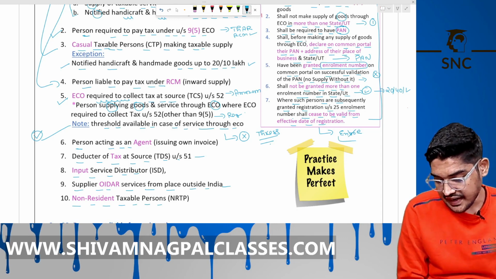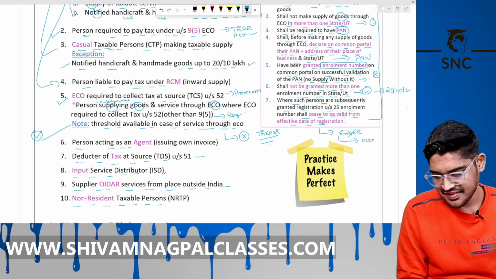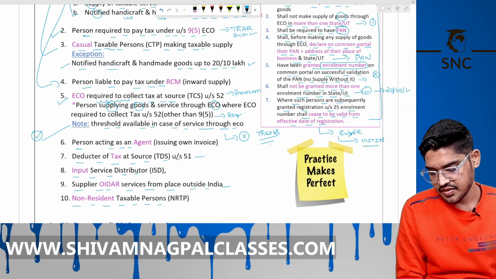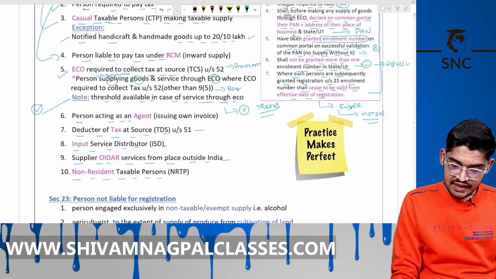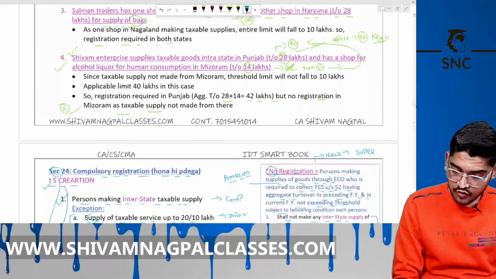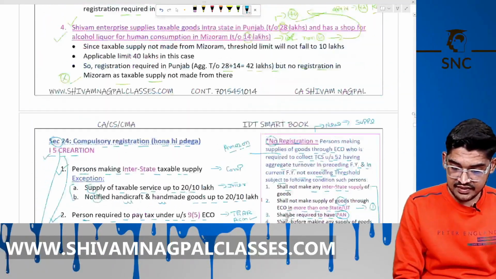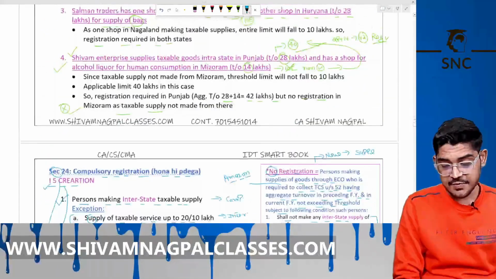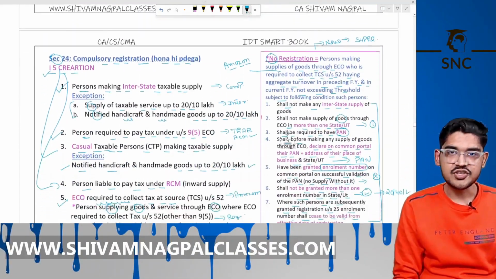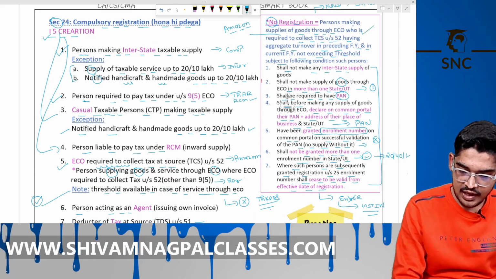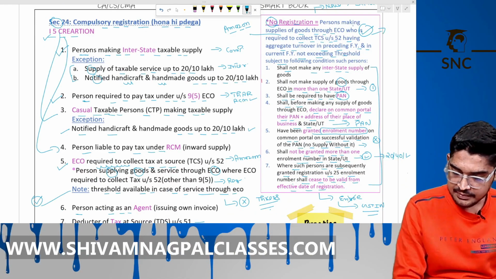Now you will get the GSTIN. Right? This is simple. So if you fulfill these 7 points and your turnover for the last year and the current year is less than the threshold, then you can supply the goods through the ECO without taking a registration. Okay, this is allowed now. This is a new addition, can be asked in exam.